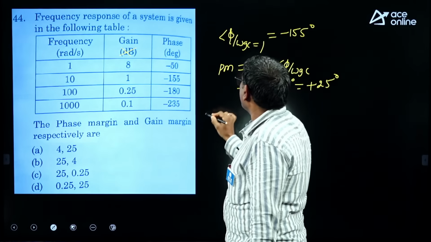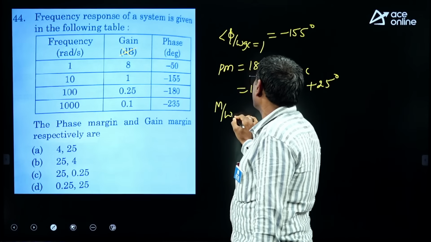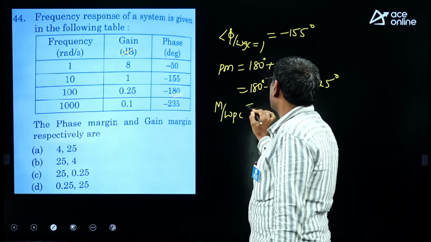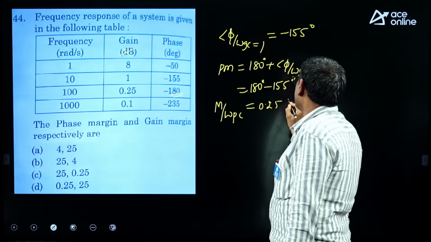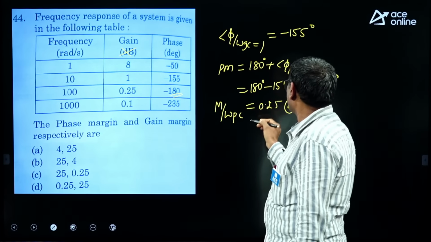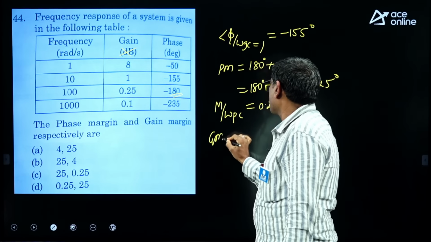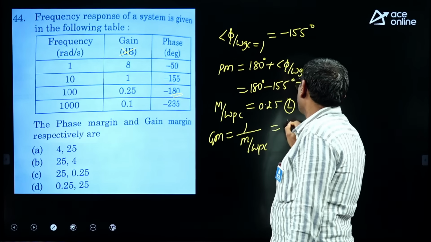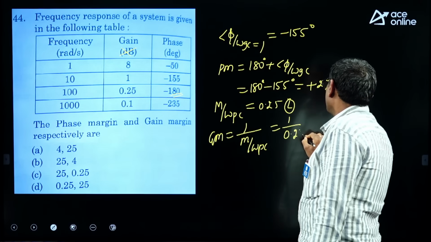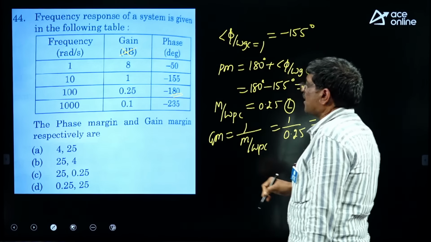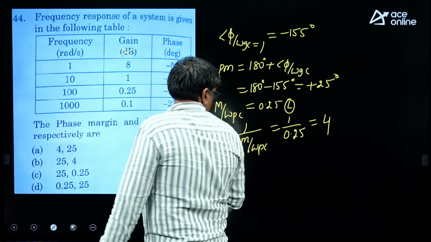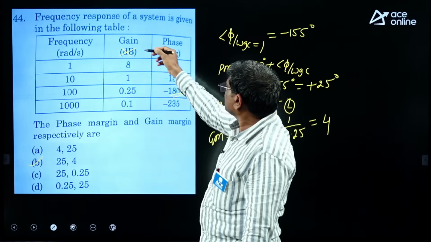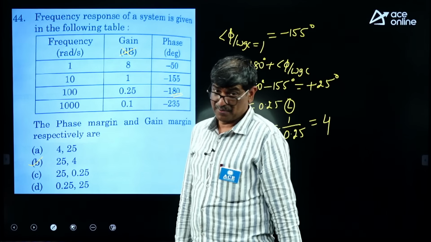Next, we have to find the magnitude at omega pc. Omega pc means minus 180 degrees. What is the magnitude? 0.25. It is a linear scale, no doubt. So gain margin equals 1 by magnitude at omega pc, so 1 by 0.25 equals 4. So the answer is 25 and 4, and the option is B. In case we consider dB, first, 0 dB is not there, that is the problem.